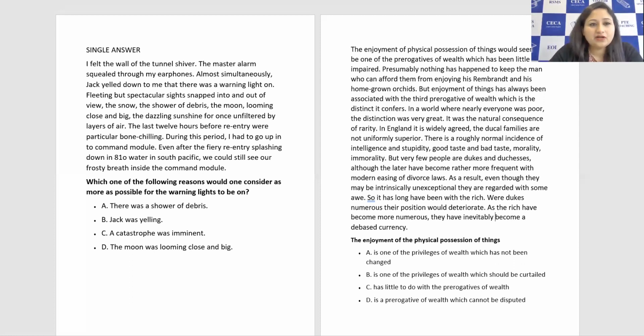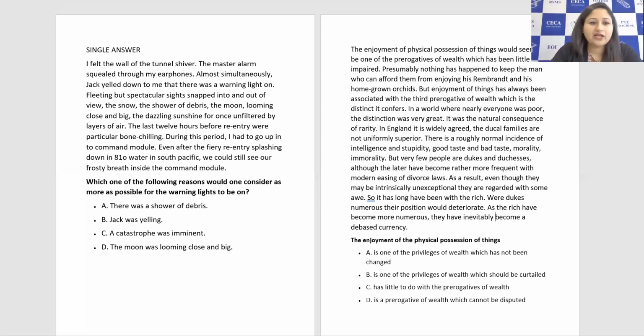So fleeting but spectacular sights snapped into and out of the view. The snow, the shower of debris, the moon looming close and big, the dazzling sunshine for once unfiltered by layers of air. The last 12 hours before re-entry were particularly bone chilling. So these are the things they are saying, that we are having these spectacular sights coming into our view, going away from our view.